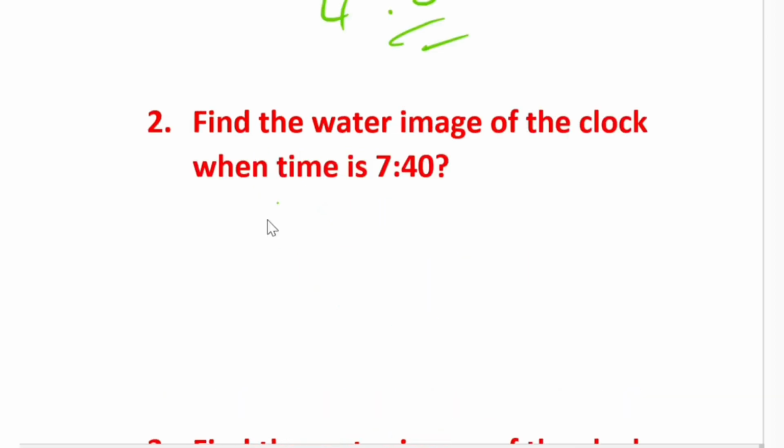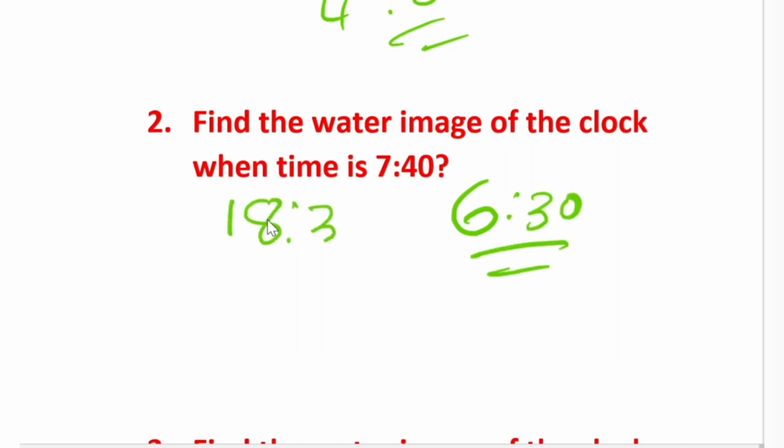Okay. So this is the next question. This is also discussed. What they are asking is: find the water image of the clock when the time is 7:40. Just now I told you, if the time is more than 6:30, we will consider it directly as railway timing. So what is the railway timing of 6:30? 18:30. So we need to subtract 7:40 from 18:30.